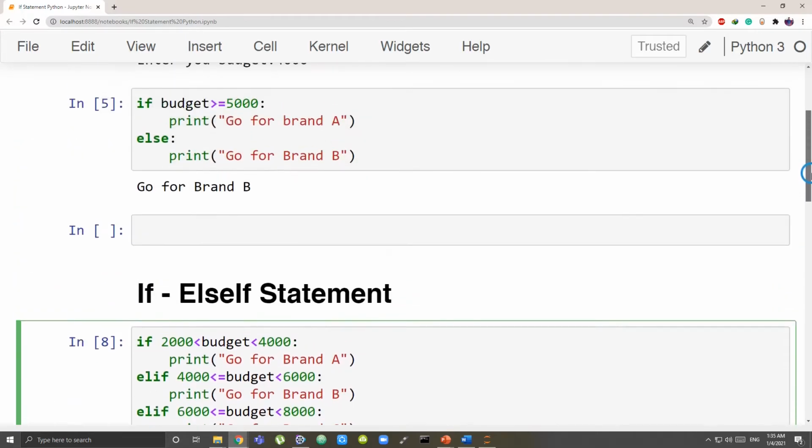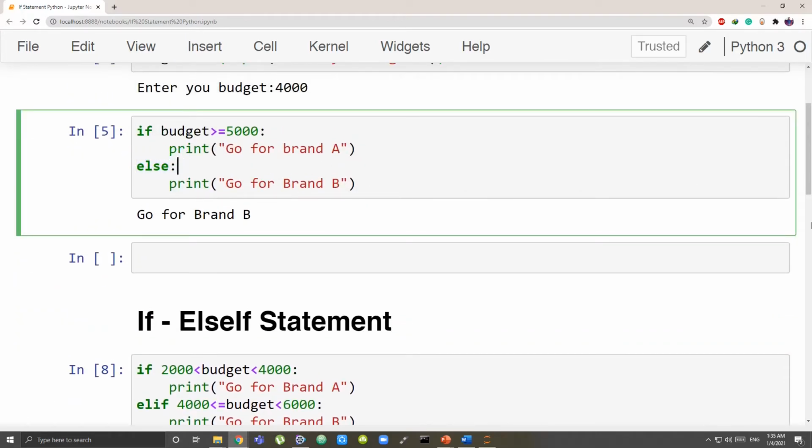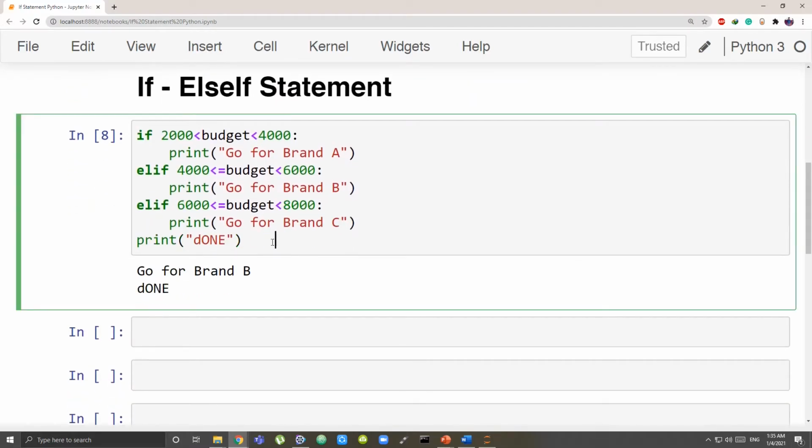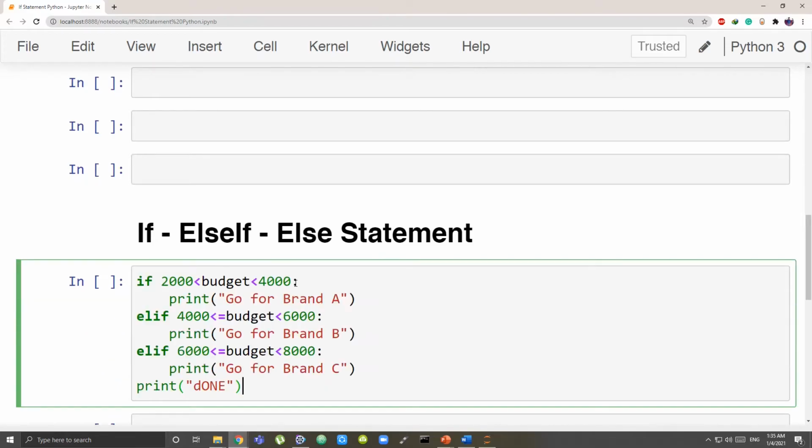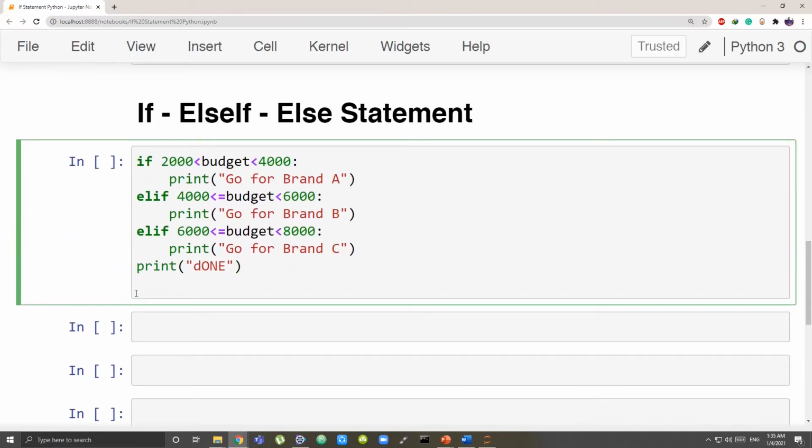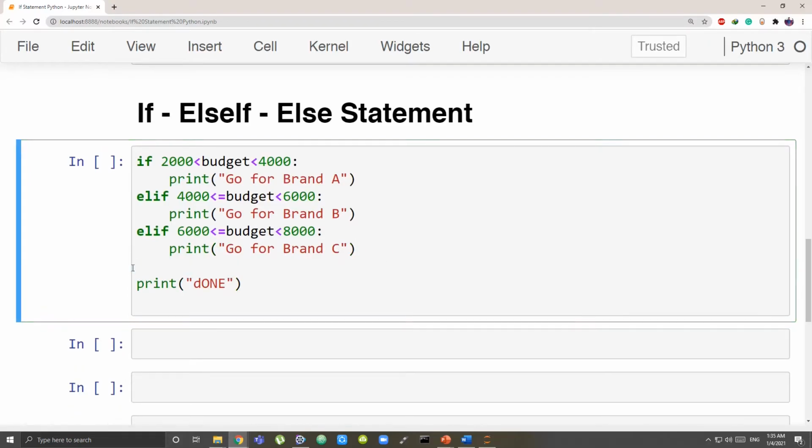Now one thing that was missing was the else part. If you wish, you could have added the else part also here, but else part is optional when it is coming to else if. Okay, so I'll just copy this whole thing and show you what else if else looks like. What if my budget is not lying in the range? Maybe I'll just make some changes. If my budget is between 2000 and 4000, I have to go for brand A. If my budget is between 4000 and 6000, I have to go for brand B. And lastly, if my budget is greater than 6000, I have to go for brand C.